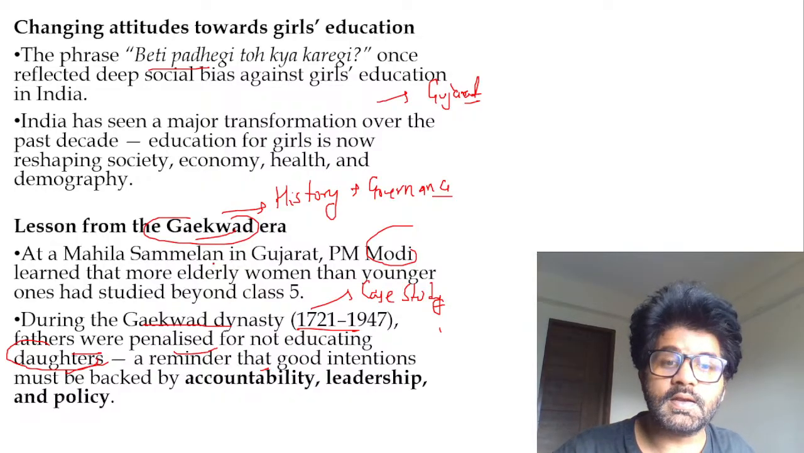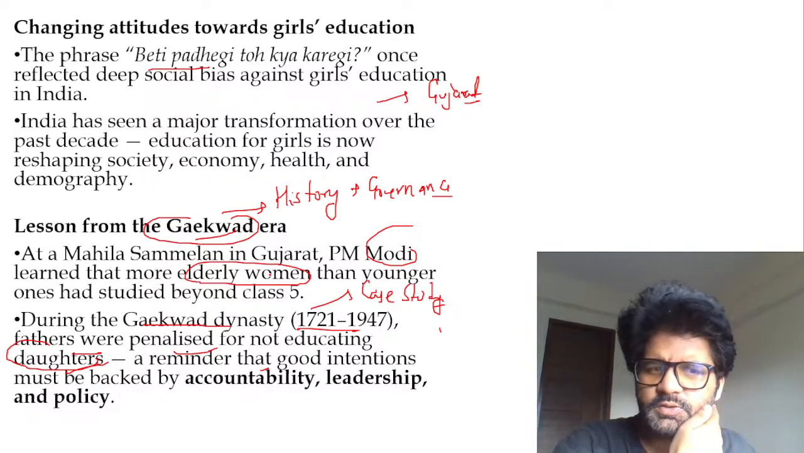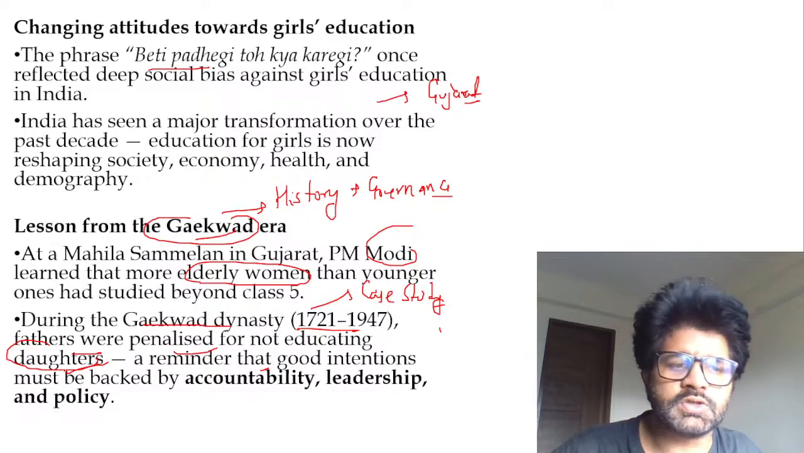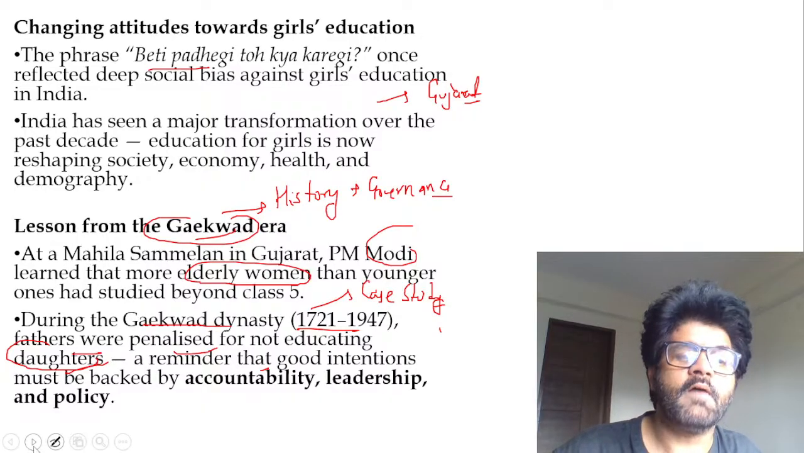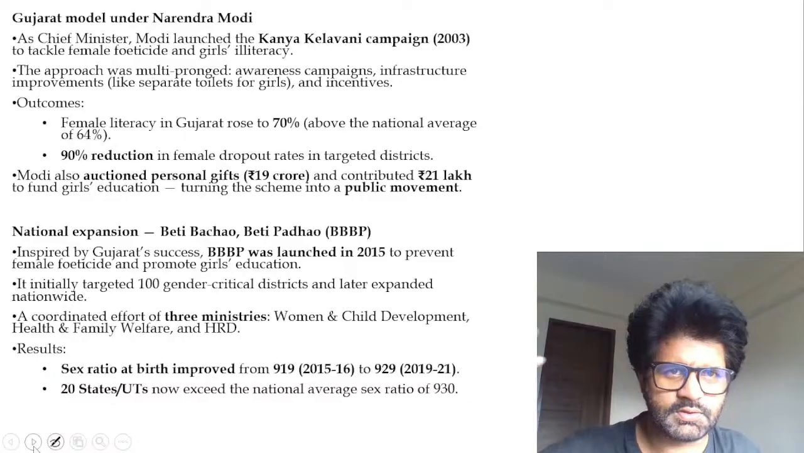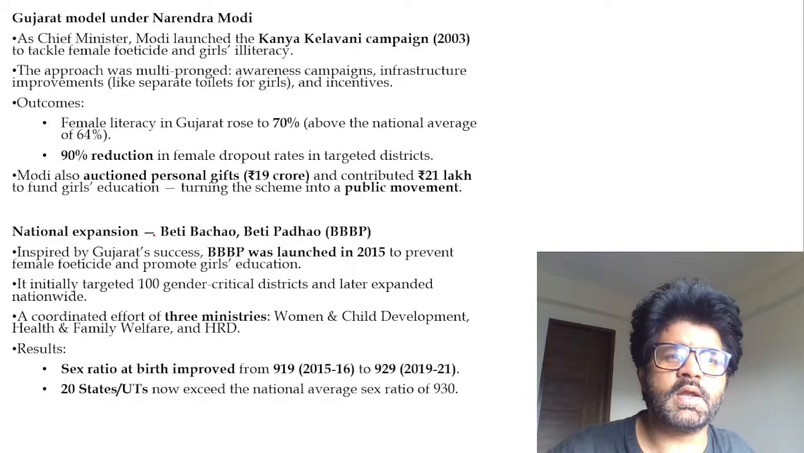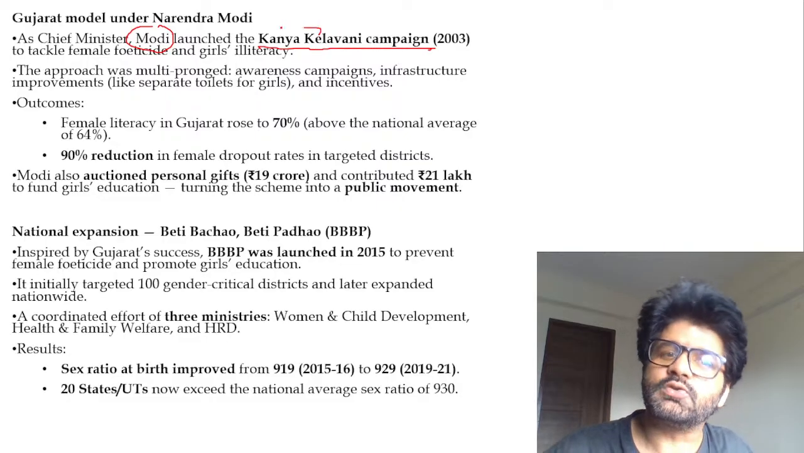So Modi sir realized that the older women were more educated 10-20 years back than the younger women. So there was an issue percolating among the younger strata, where they were not teaching their daughters, you know, there were reasons. And that's why our Honorable Modi sir launched the Kanya Kelavani campaign. So again, this is a tricky part.